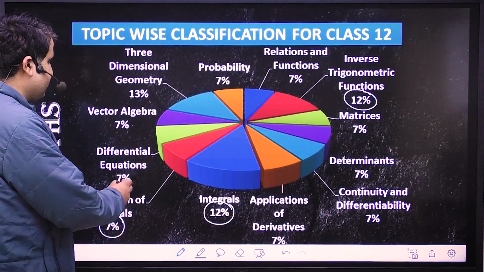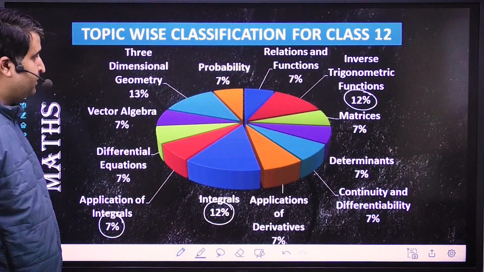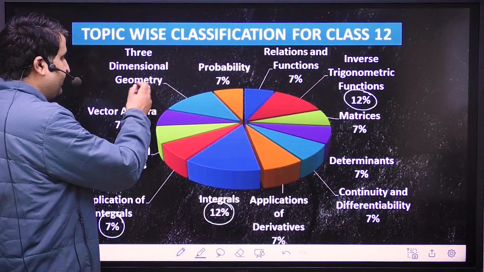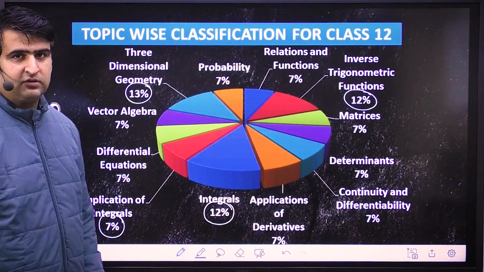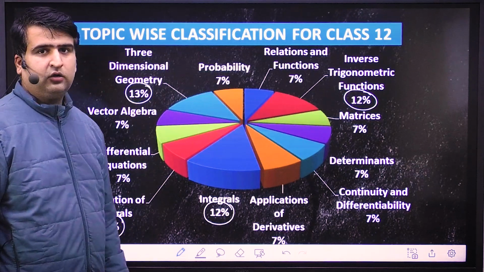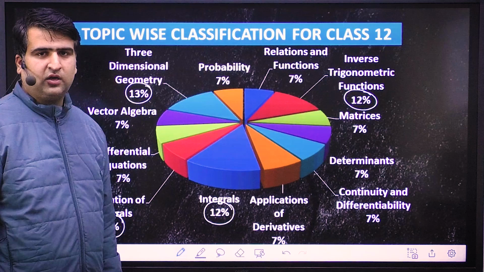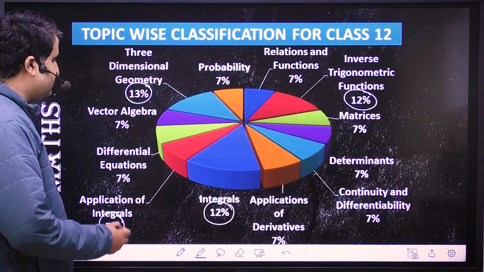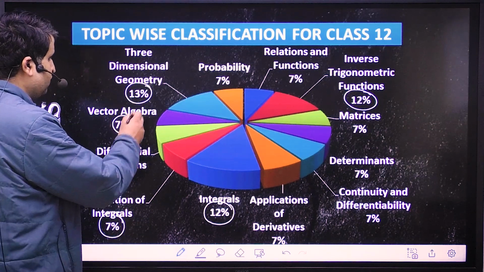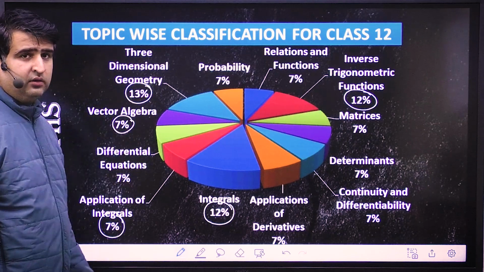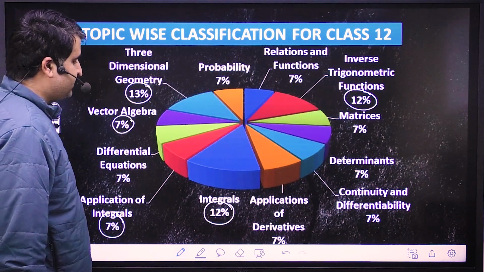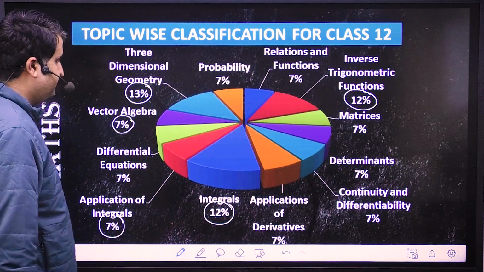Differential equation 7%, vector algebra 7%, and 3D geometry 13%, which means 2 questions were asked. So a 3D geometry question of skew lines was also asked, and vector algebra was also asked. So this was very important if we see the class 12 syllabus, and integrals was very important.